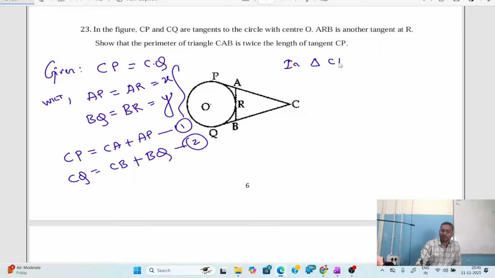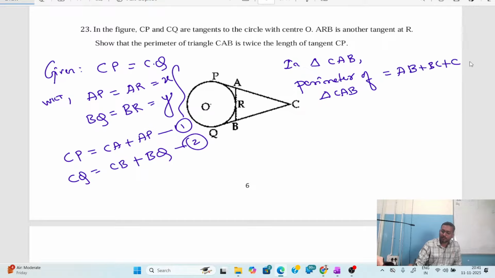Okay. Now, let me take a triangle. In triangle CAB, we know that the perimeter of triangle CAB is equal to AB plus BC plus CA.